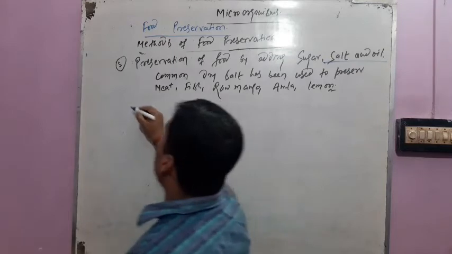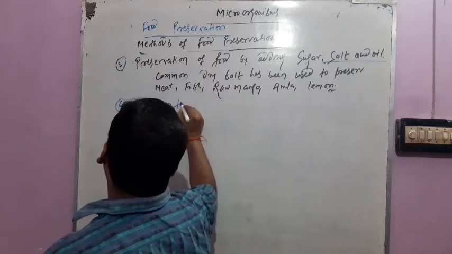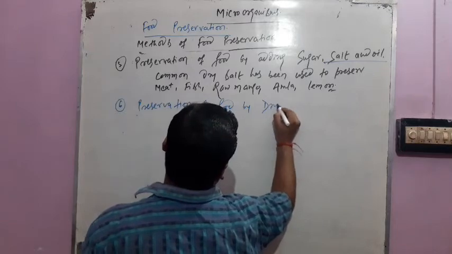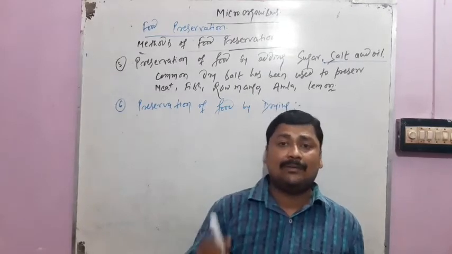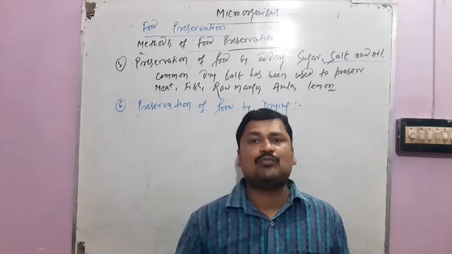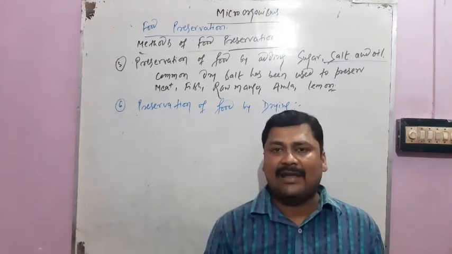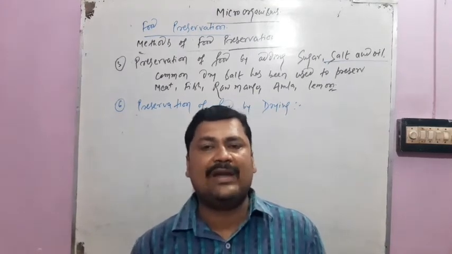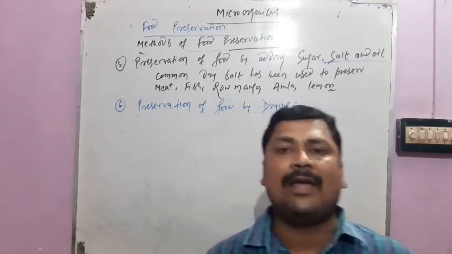The next method is preservation of food by drying. A lot of food contains moisture, which can be spoiled by microorganisms. So to remove this moisture, we dry it in sunlight or any other source of heat, and when it is dried we can store it for a long time. For example, cereals, wheat, and rice can be stored for a long time if we dry them in sunlight.